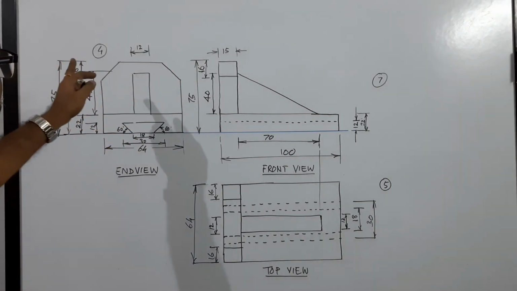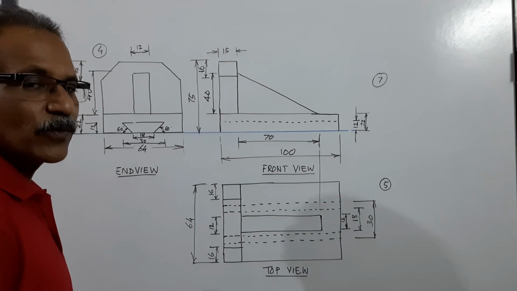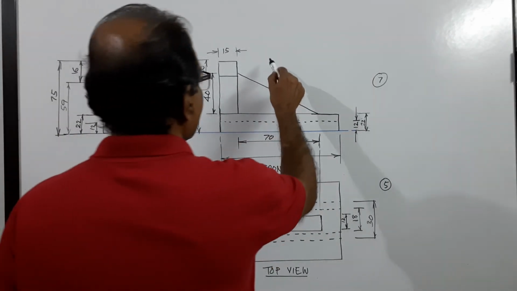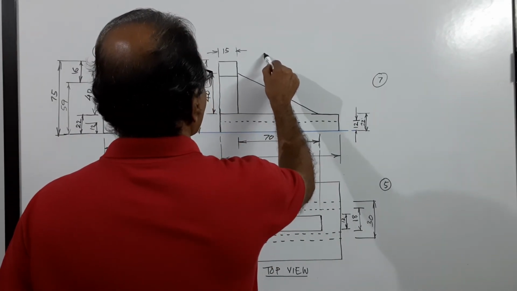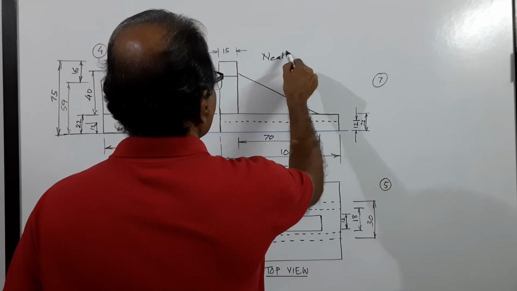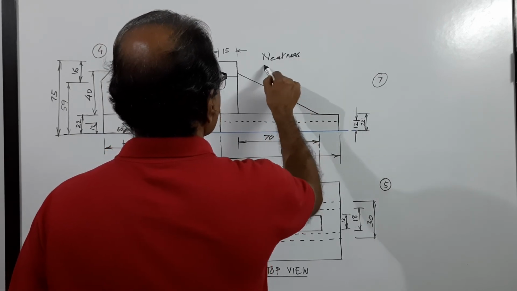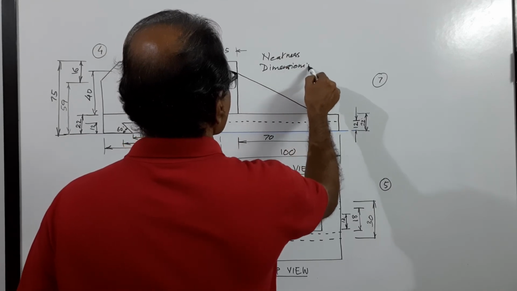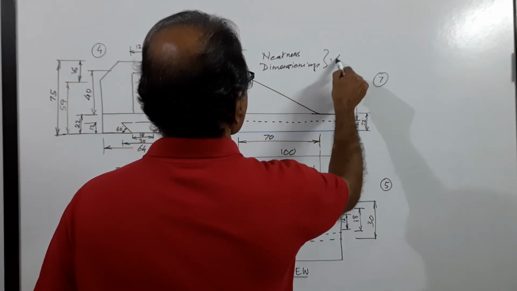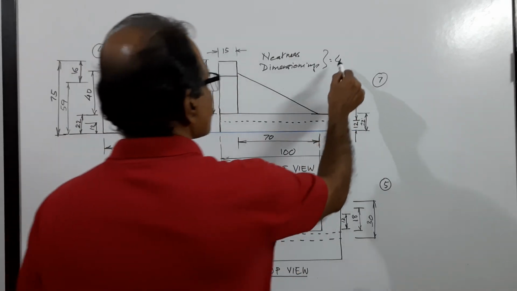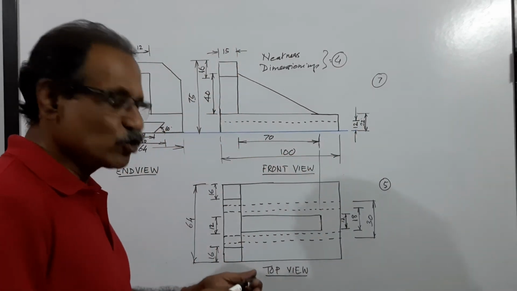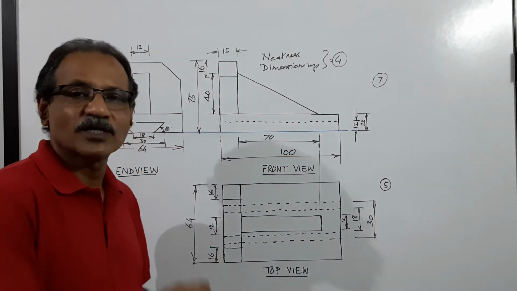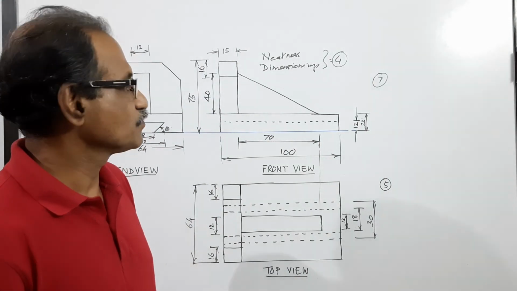So 7 plus 4, 11 plus 5, 16. The remaining, neatness and dimensioning, will carry 4 marks.